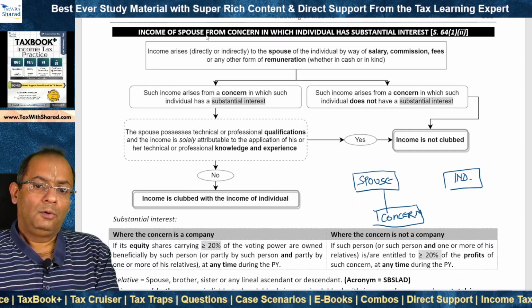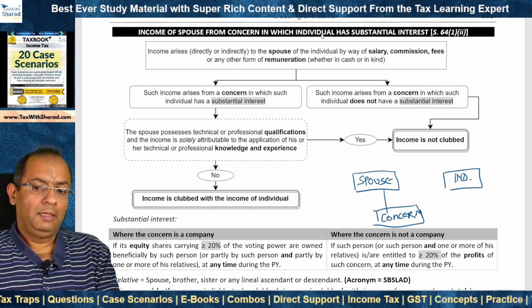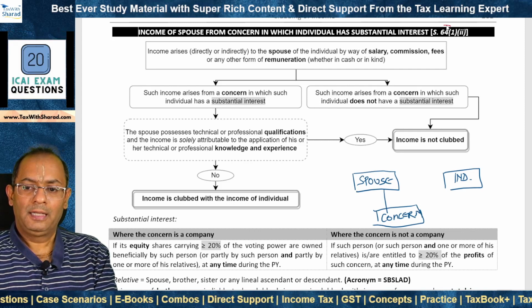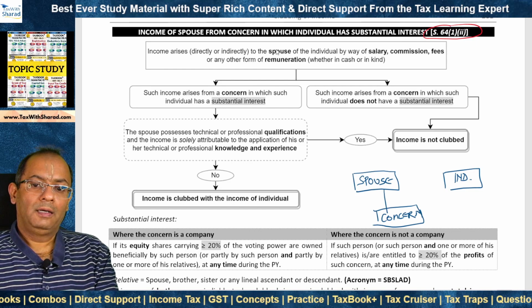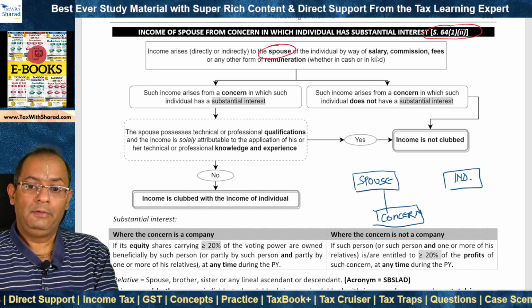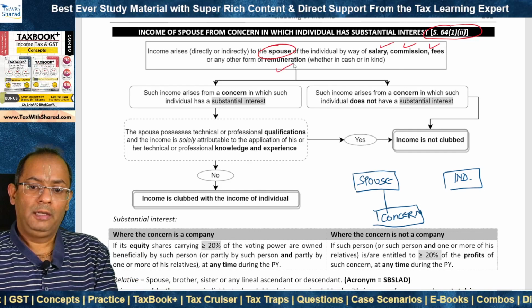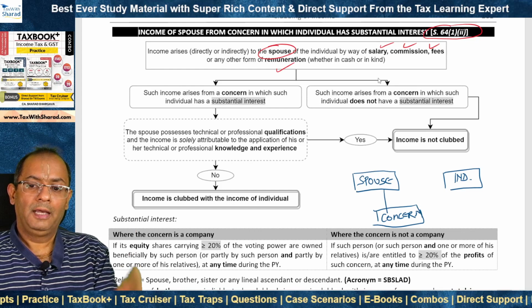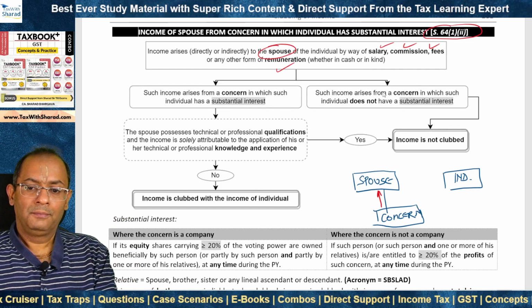We now look at clubbing in case of income of spouse from concern in which individual has substantial interest, section 64(1)(ii). This covers a case where income is arising to the spouse of the individual by way of salary, commission, fees or any other form of remuneration, whether in cash or in kind. So income is arising to the spouse from the concern.